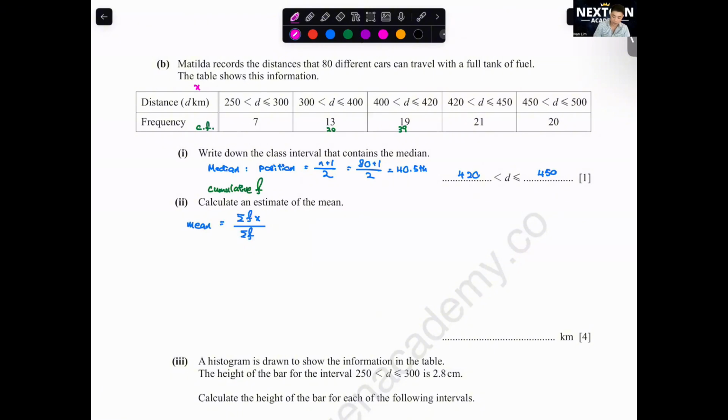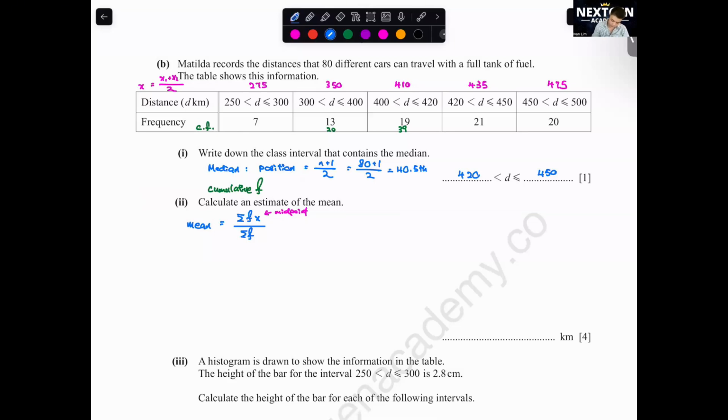So first thing, you find the midpoint of each class. So this will become 275, 350, 410, 450 plus 420 divided by 2, this will be 435, and then here will be 475. Just in case anyone doesn't know how to find the midpoint, you take the two values, add them together, then divide by 2.